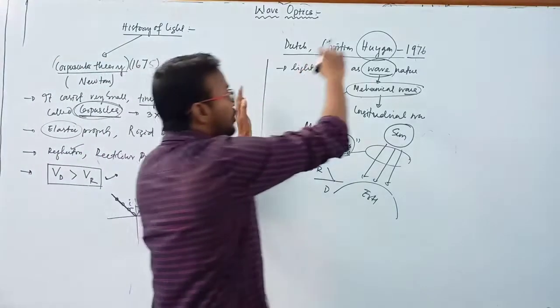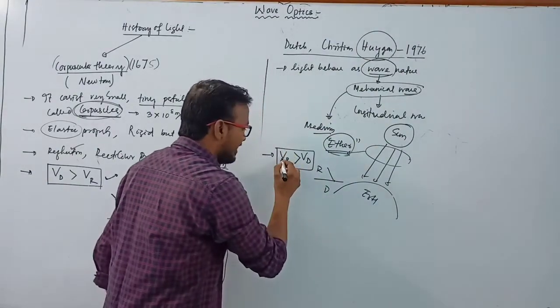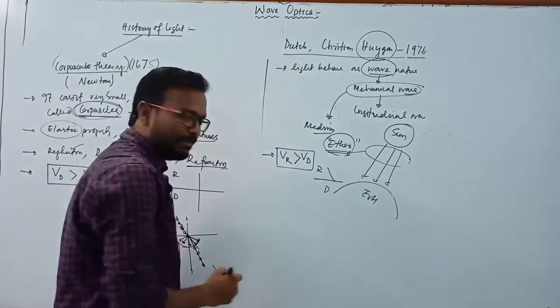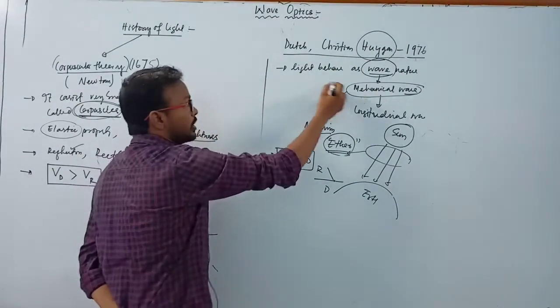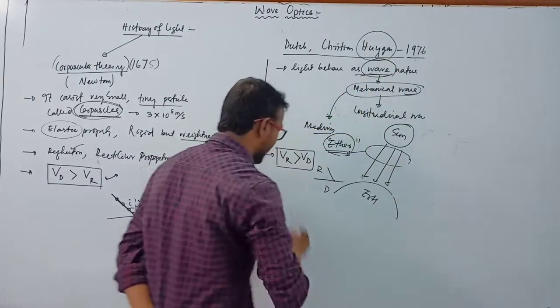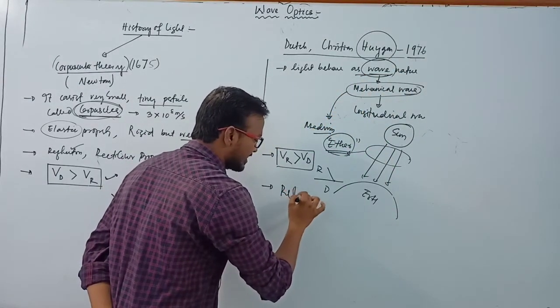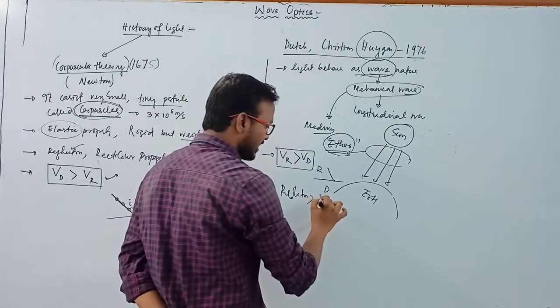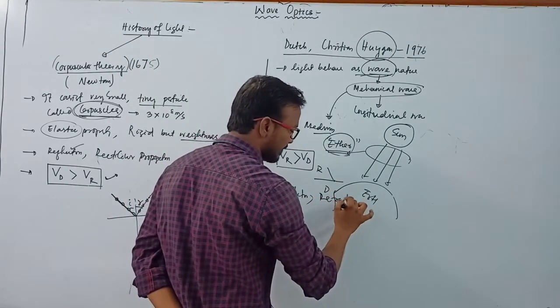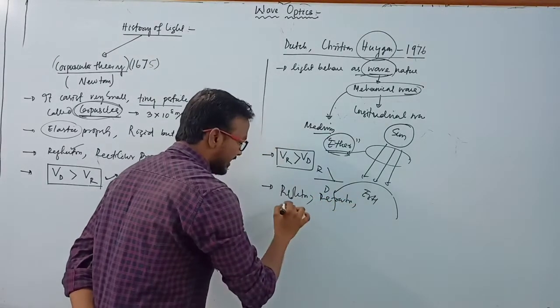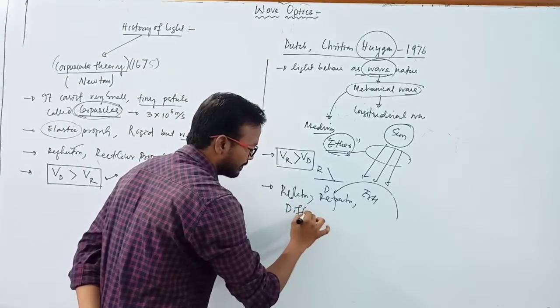But according to Huygens, here VR is greater than VD, and according to the wave theory of Huygens, he proved reflection of light, and we can say diffraction of light.